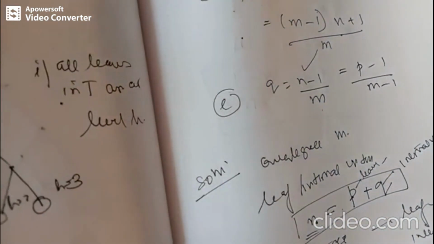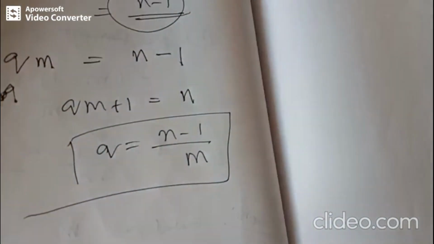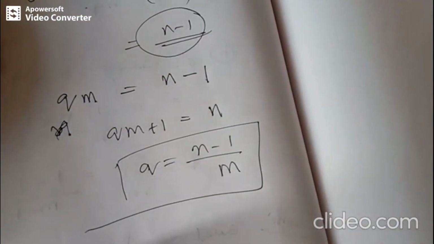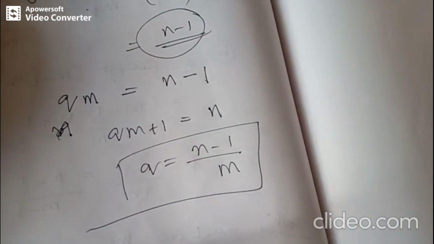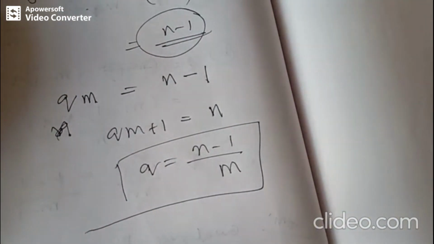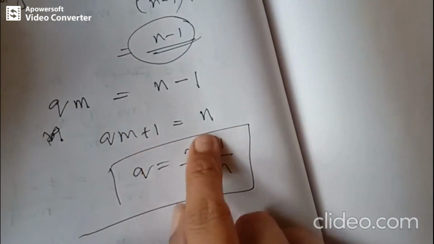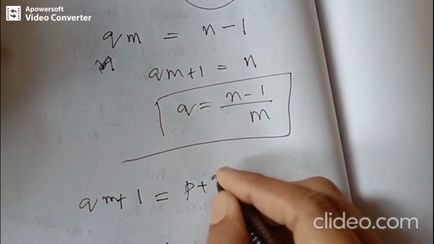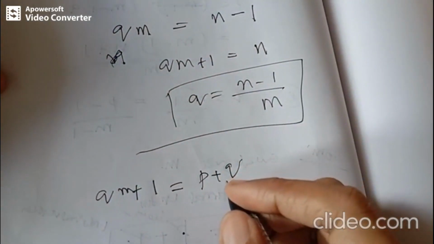Next, let's find out what qm plus 1 is equal to. This qm plus 1 is equal to n, and moreover n is equal to p plus q. So we can substitute this p plus q.